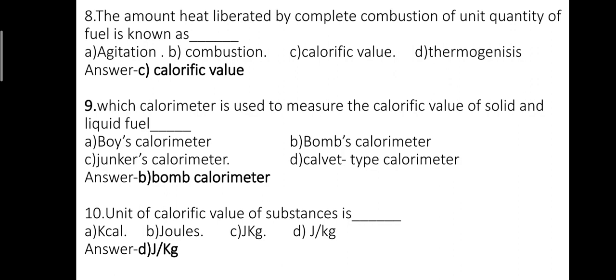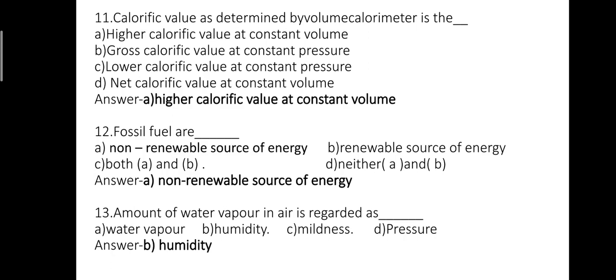Question number 10. Unit of calorific value of substance is option A, kilocalorie. Option B, joule. Option C, joule kg. Option D, joule per kg. The correct answer is option D, joule per kg. Question number 11.